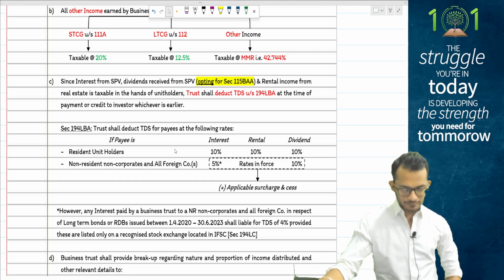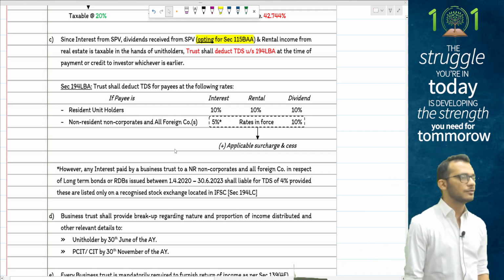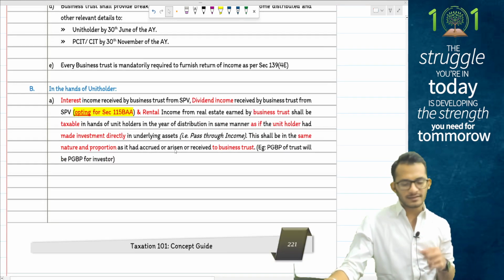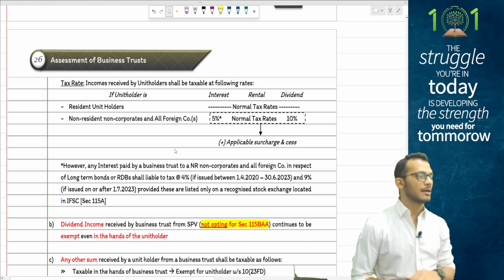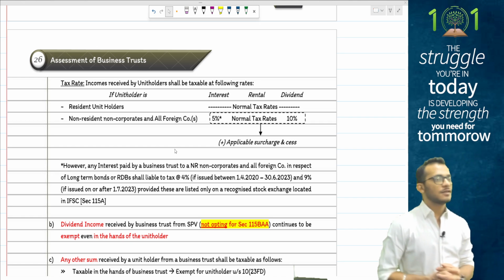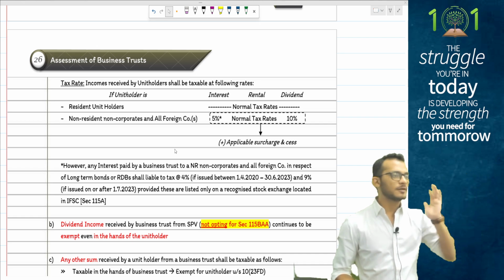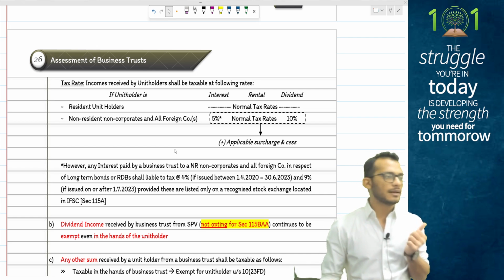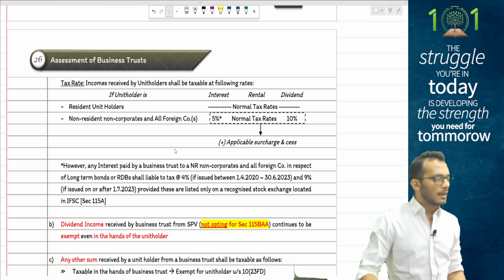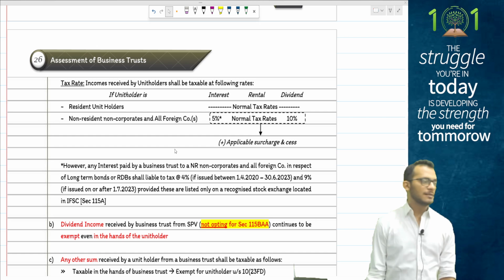Before 2023. That is what the rules are. Yes or no? Yes. On the contrary, people, looking at from the perspective of the investor will continue to pay tax as per their normal rate. So if it's a resident individual, they'll pay tax at slab rate. If it's a non-resident, then we have special tax rates the same as TDS, which means interest will become taxable at 5%. The rental will become taxable at slab rates, whereas dividends will become taxable at 10%. Again, people, 5 will come down to 4 where the investment is happening in IFSC before 2023.